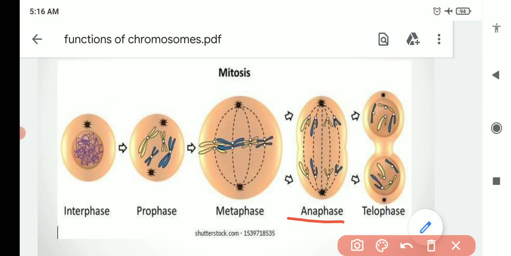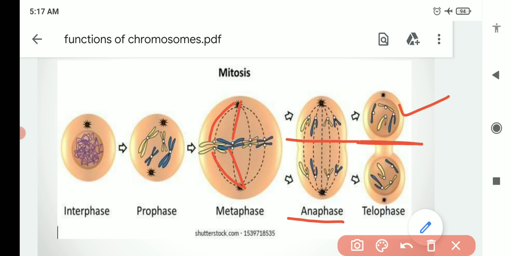Okay, so you can see one will go here and another will go here, and then one will go here, another will go here. The two chromatids of the chromosome will separate from each other. So it is the duty of the chromosomes to divide the entire chromosome complement into two equal parts, into the two daughter cells.